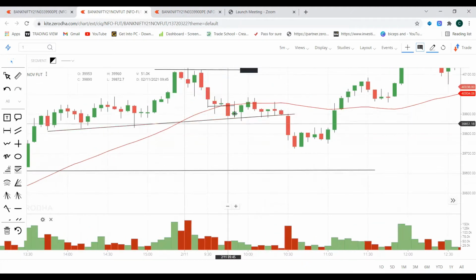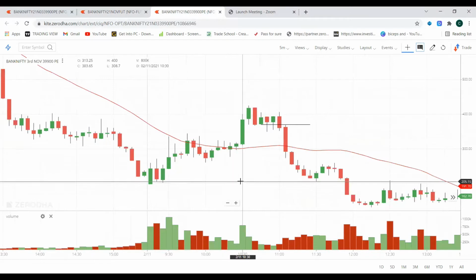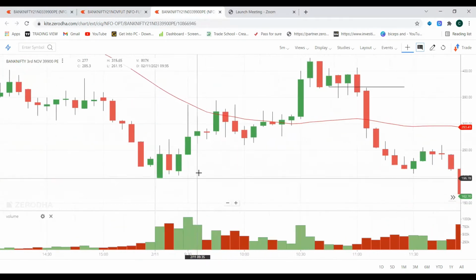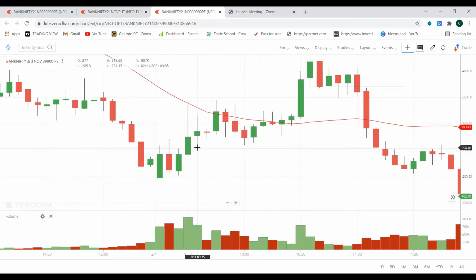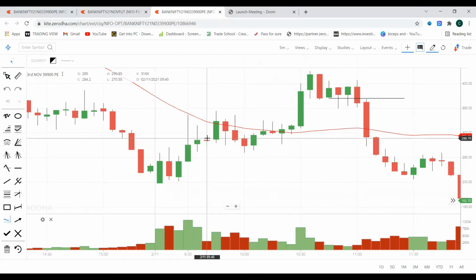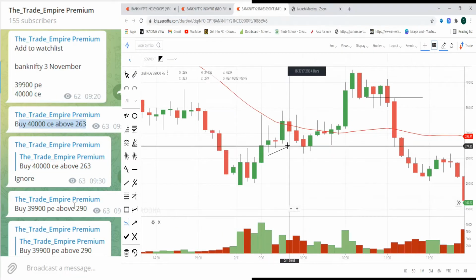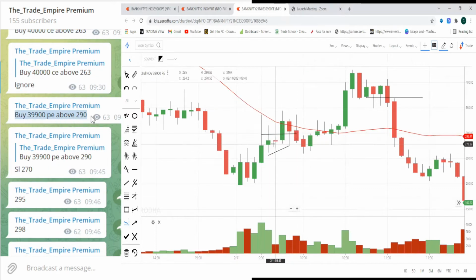But on this particular trade, let's look at the chart of 39,900 PE for better understanding. Let's see the candle. Yeah, this is the candle. This is the region where I took my first trade. If you see the timing, the close of this candle was 9:40. So I updated, and I took entry around 9:45. This is the region I took my trade, and based on this I updated.